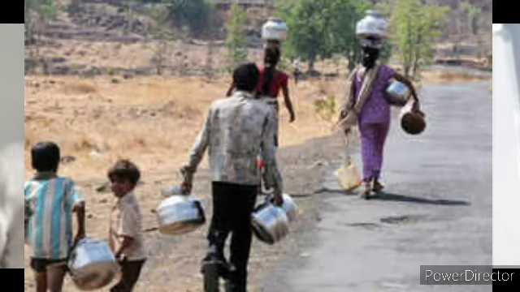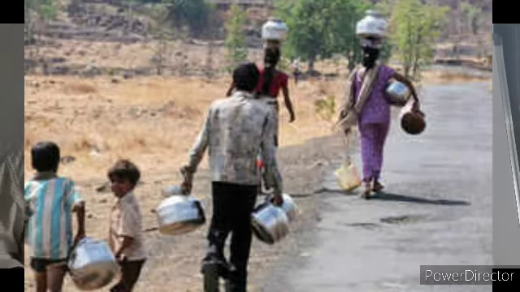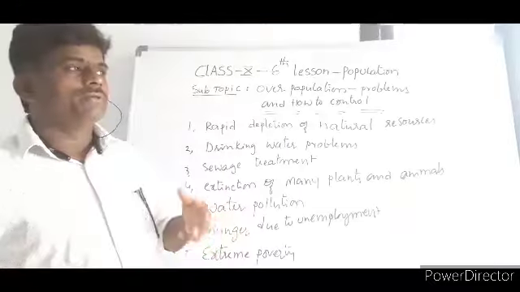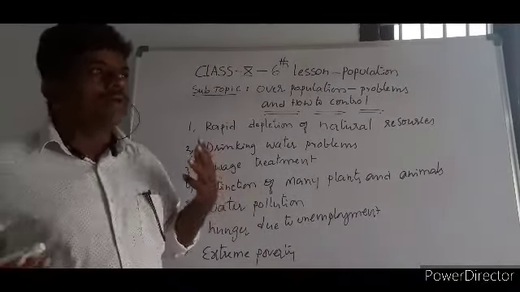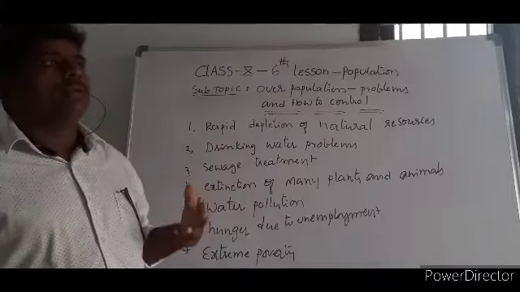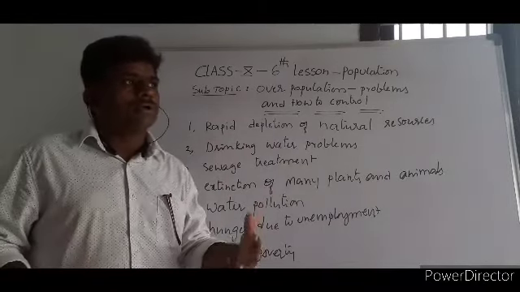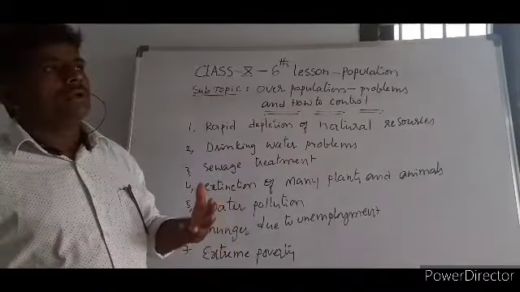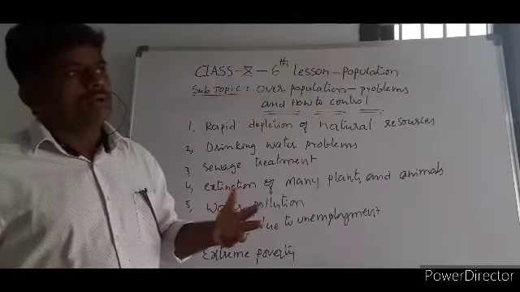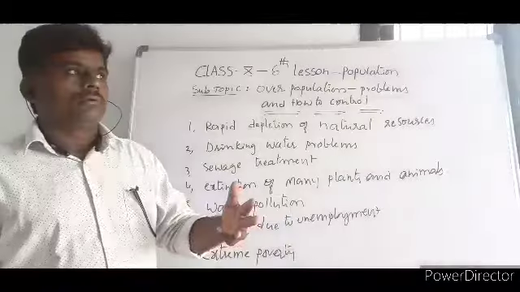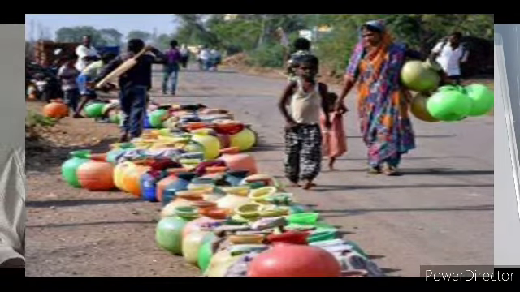There are people using fluoride water, and they are facing diseases and several problems. We are not able to provide safe drinking water. The government is spending money and allotting a budget, and some drinking water facilities are being given, but still we are not able to give fresh drinking water to all the people of India.